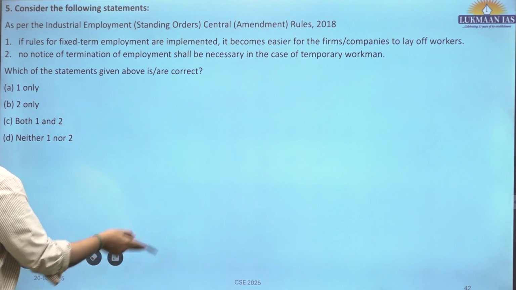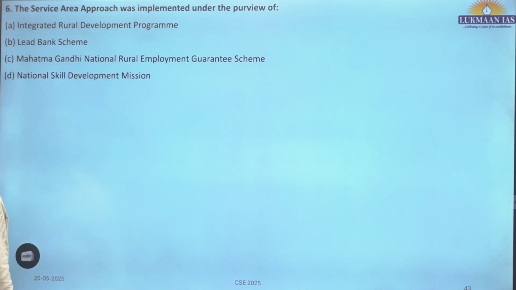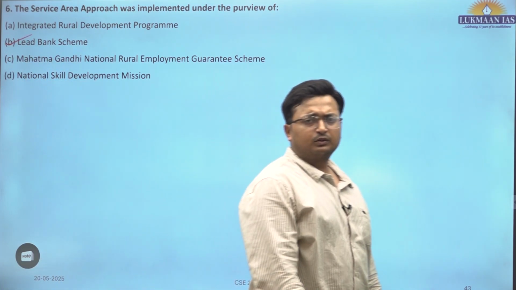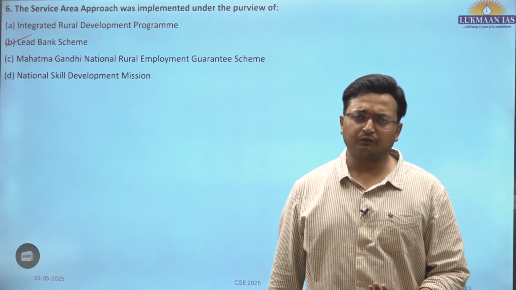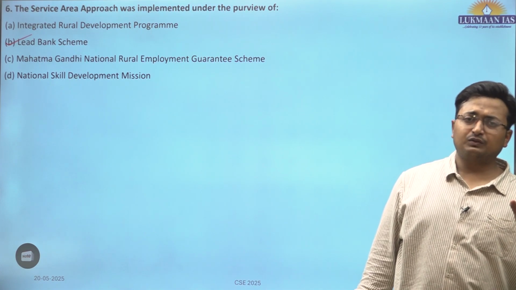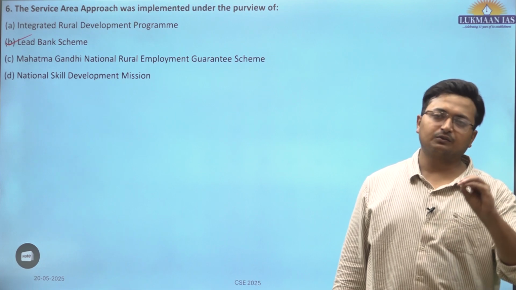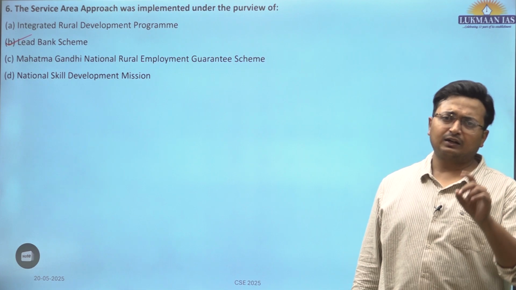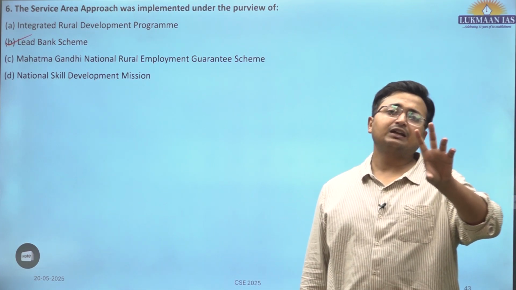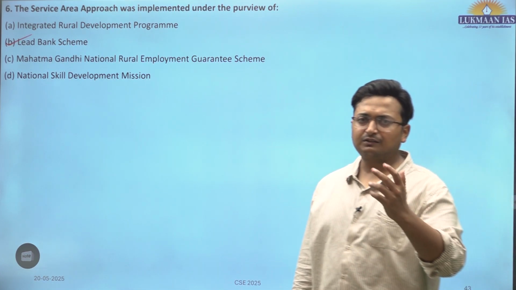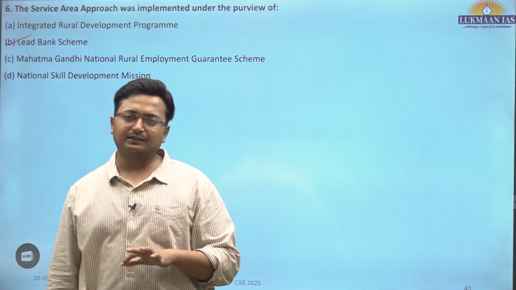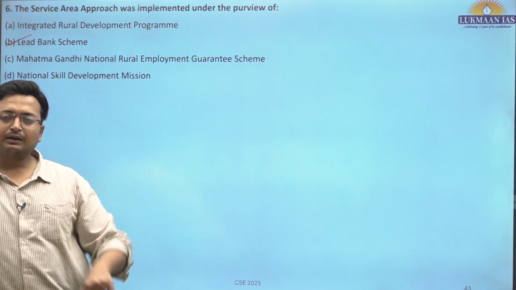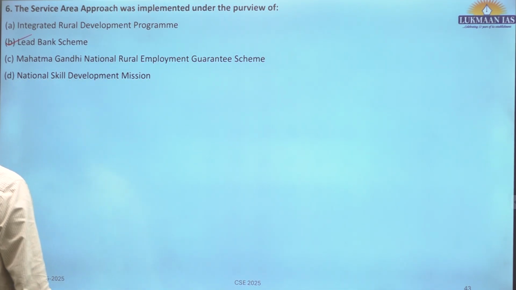So the sixth question is the services area approach is related to lead bank scheme. So lead bank scheme was all about the financial inclusion drive of the Reserve Bank of India, where a bank in a district which is less financially included in terms of the banking system, in terms of the number of branches, their service area approach was created that one branch was catering to say many villages in a way that they should not start competing amongst themselves. Rather, the idea should be there should be higher financial inclusion. More people should be banked rather than more competition.